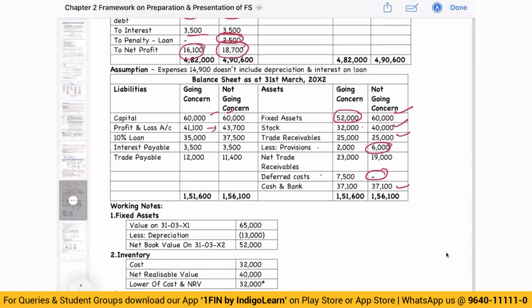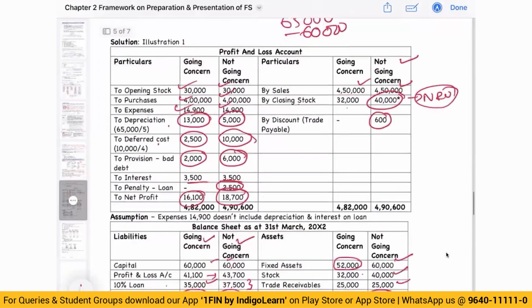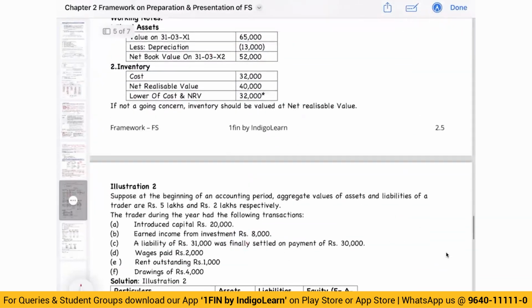Right? Then interest payable will remain the same. Loan 35,000, here higher amount because of penalty. Trade payable, full value, discounted value. This is not going concern, this is a going concern. Okay, this is a simple thing. If at all a question comes in the examination, we should be able to score full marks.